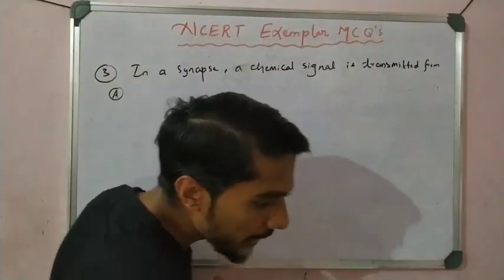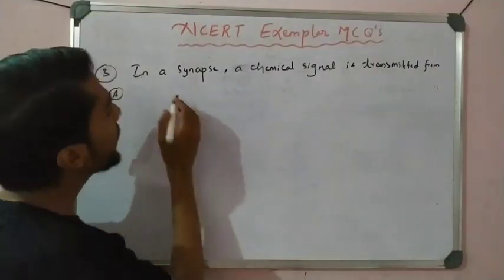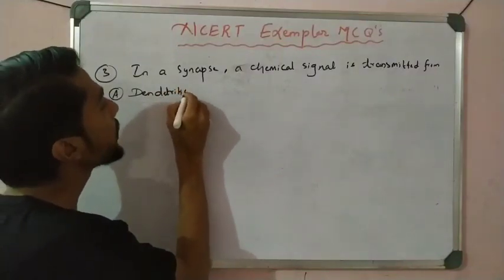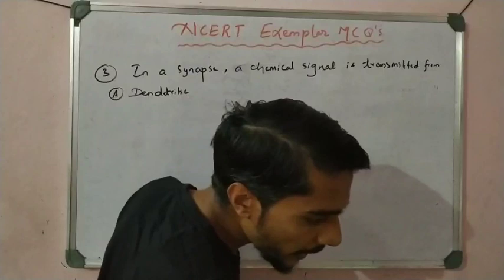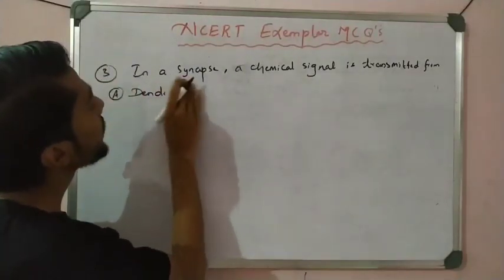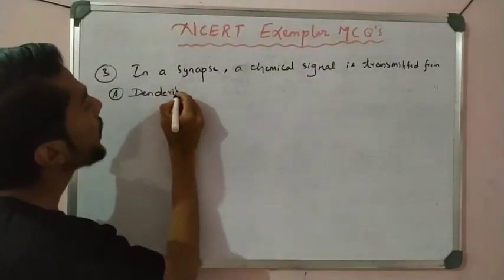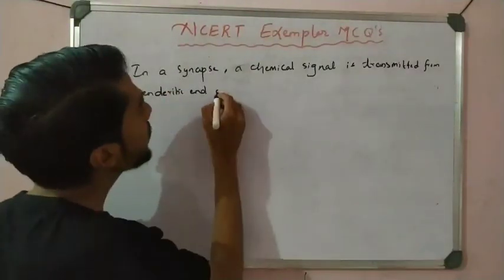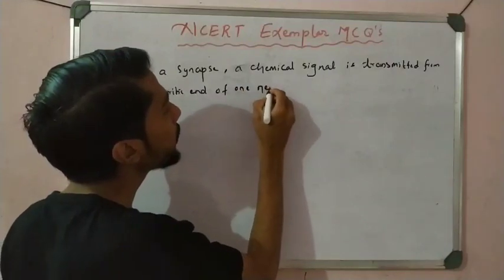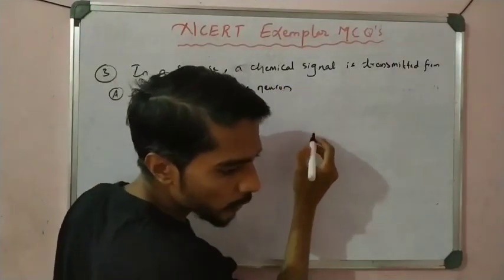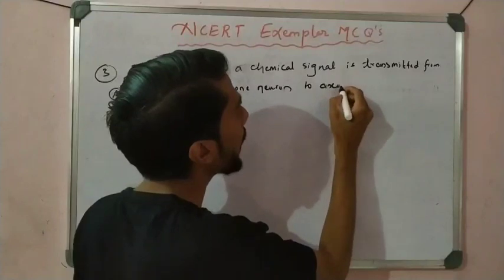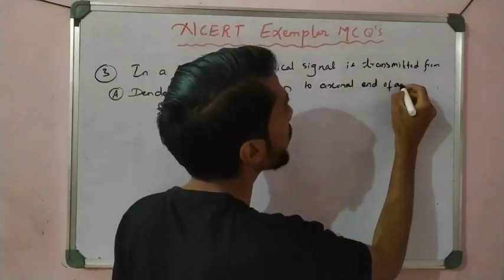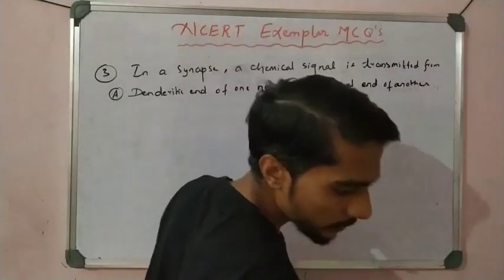Option A: dendritic end of one neuron to axonal end of another.